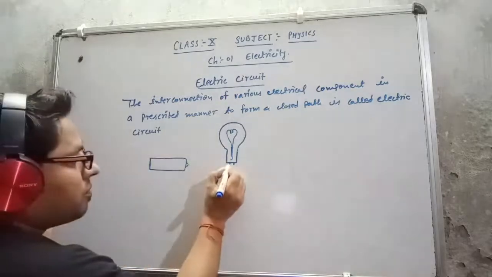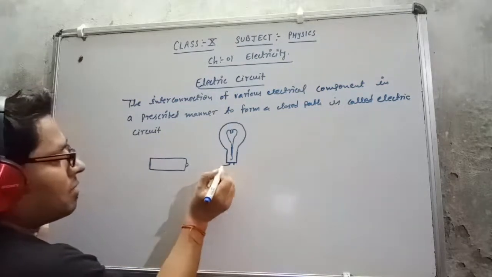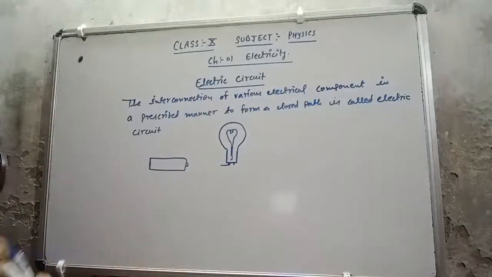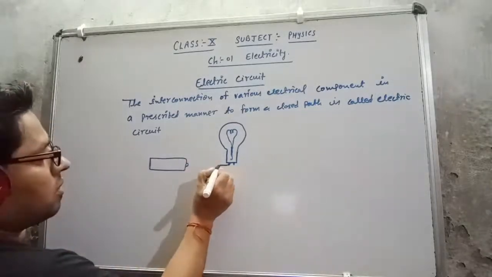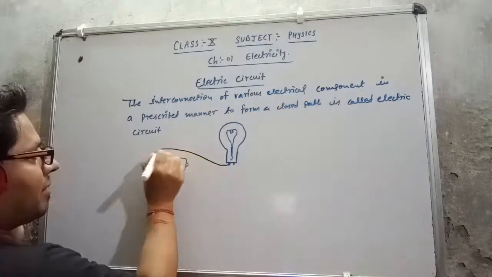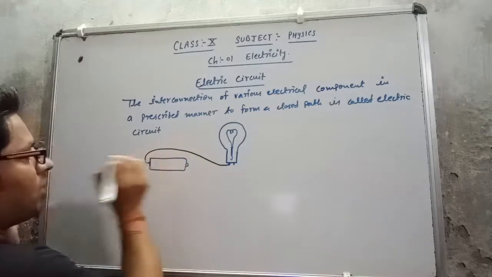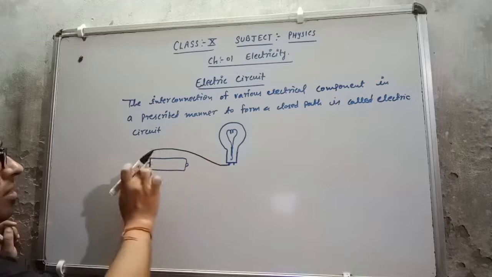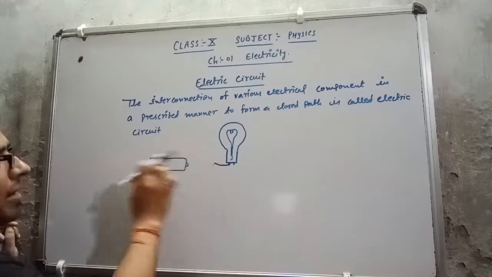Suppose one point of this bulb is connected with the help of a wire, and it is connected on this part of the cell. Simply I can say that I have connected this part with that part, and any part you can connect.